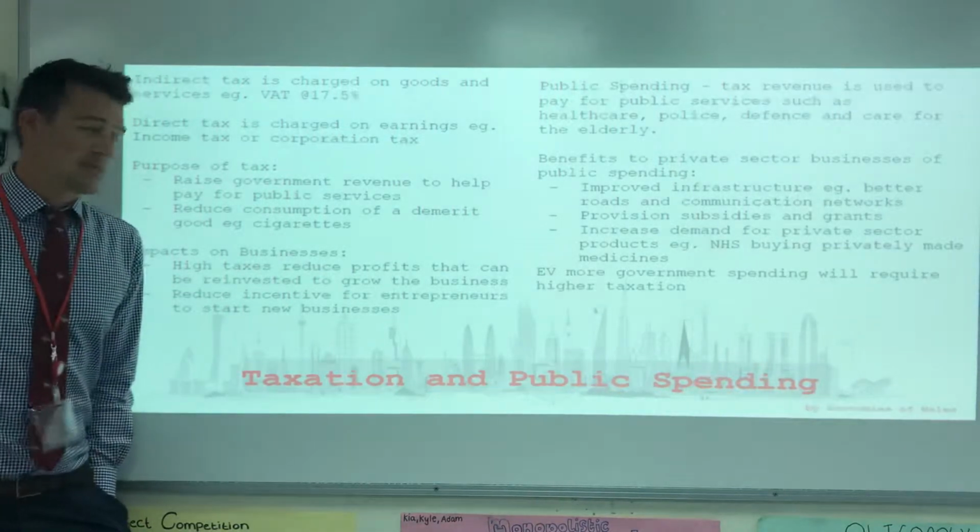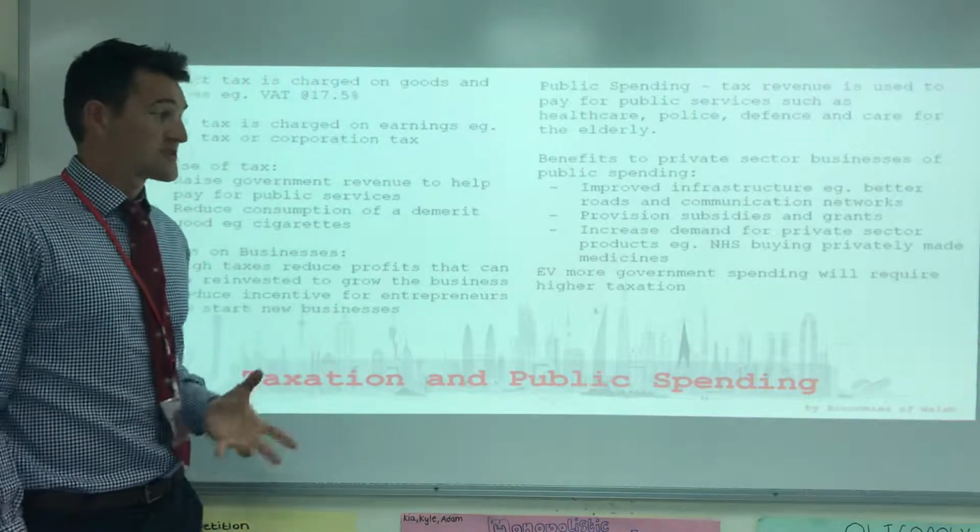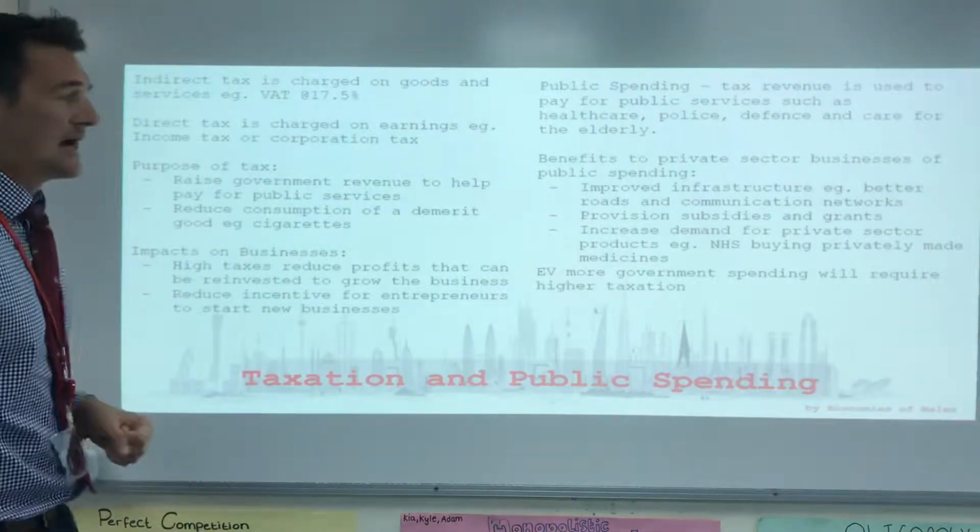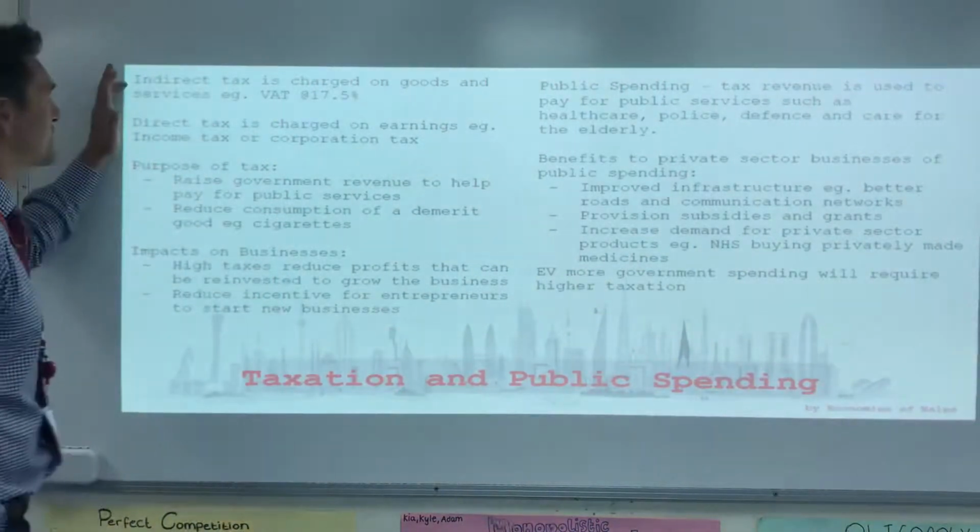Okay, so taxation and public spending, something that we'll often call fiscal policy, okay? How does the government raise money and how do they spend it? So, let's start off with tax over here.